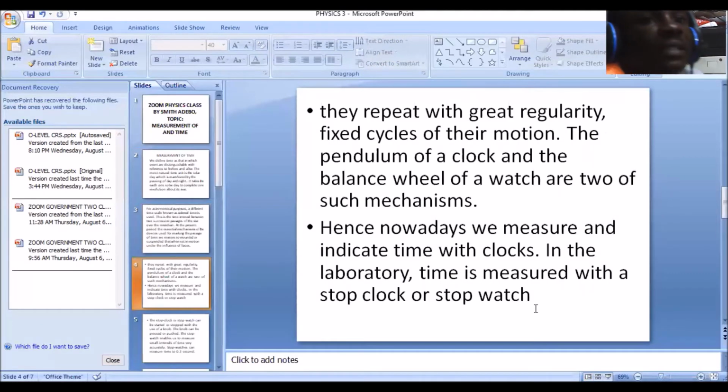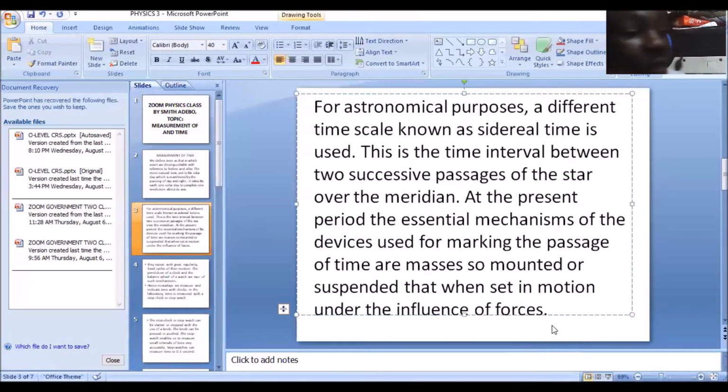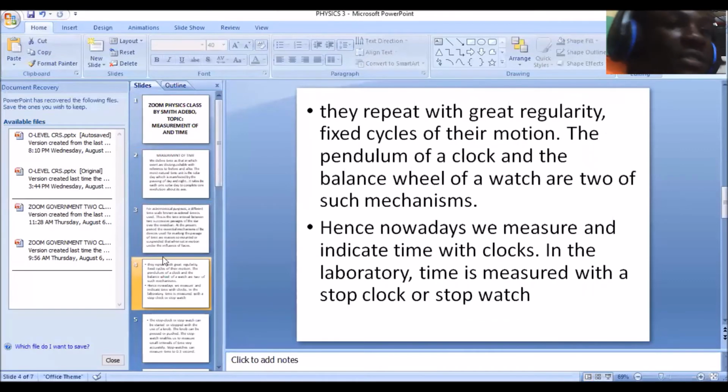Like I said, when set in motion under the influence of forces, what happens? They repeat with great regularity fixed cycles of their motion. What it means is the regularity with which it repeats helps us to estimate the time.